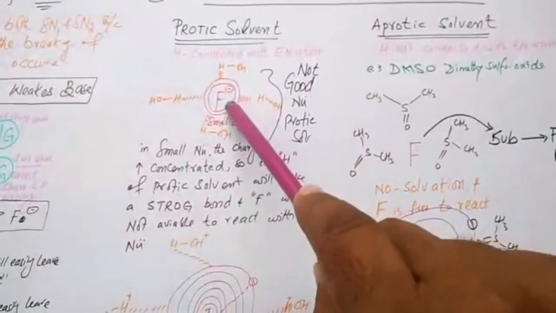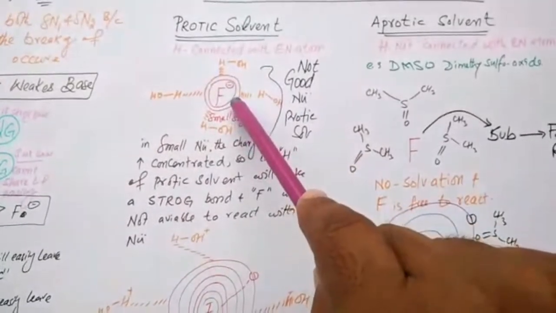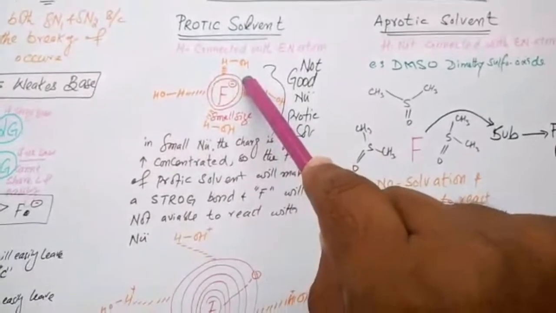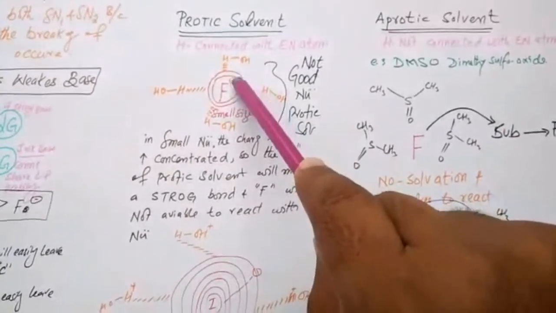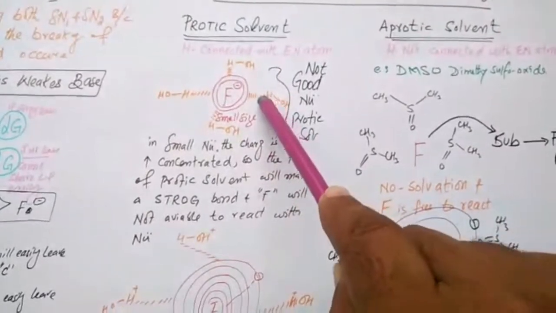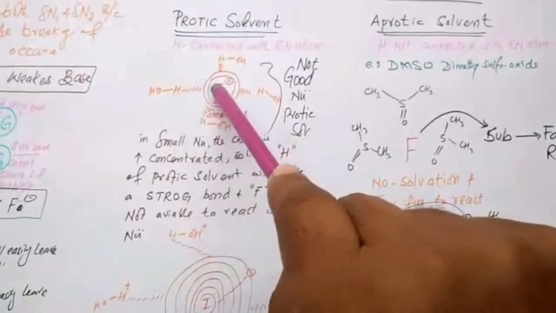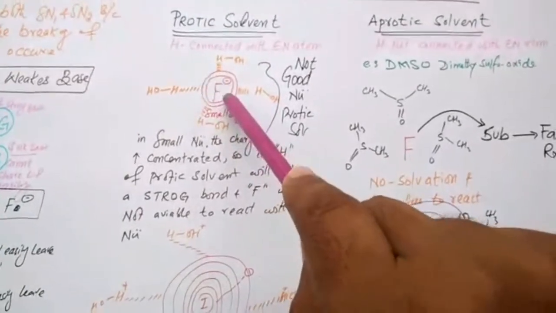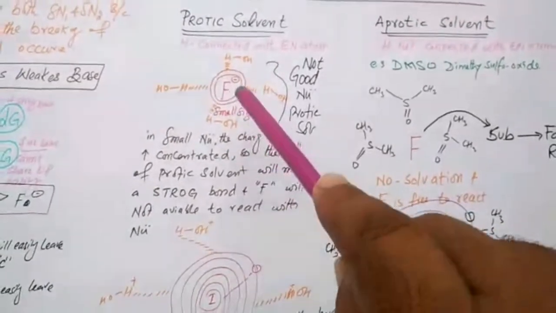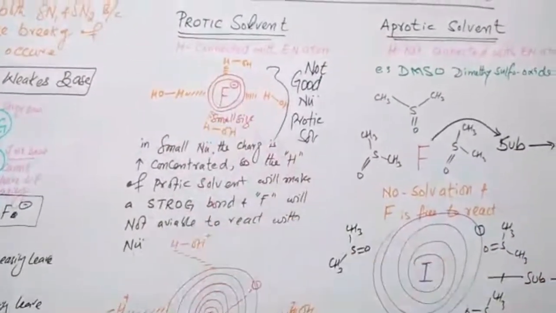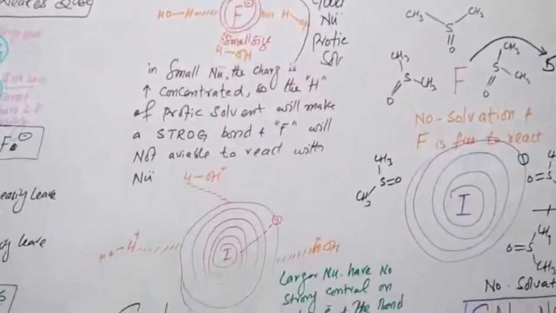So if the nucleophile is small like fluorine, with more localized electrons and more electronegativity, this hydrogen will bond tightly, and this fluorine is not available to react with the substrate, so the reaction will be slow, and this is not a good nucleophile when the solvent is protic.